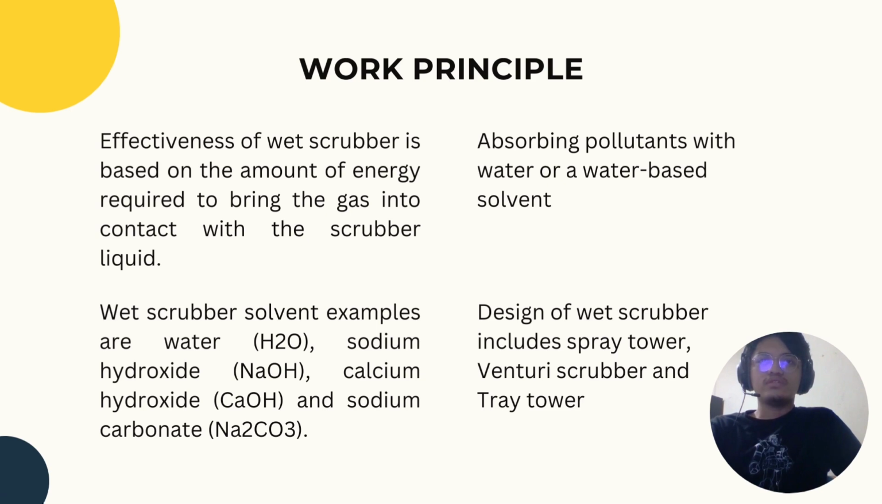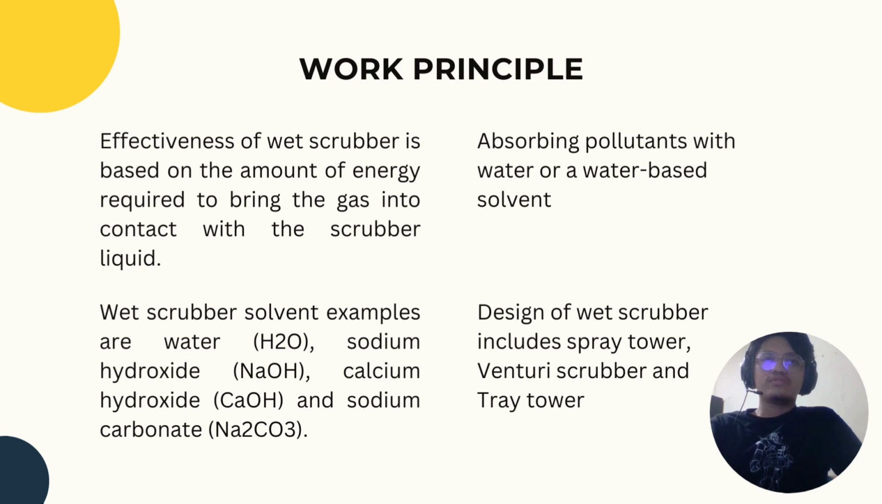Examples of wet scrubber designs are spray tower scrubber, venturi wet scrubber, and tray tower scrubber. In the wet scrubber, the solvent's composition affects its ability to absorb contaminants. The critical factor is the solvent's electric charge. A positive, negative, or neutral charge will allow the solvent to bind with different inorganic pollutants. Some of the most common wet scrubber solvents include H2O, which is water, sodium hydroxide, calcium hydroxide, and sodium carbonate.